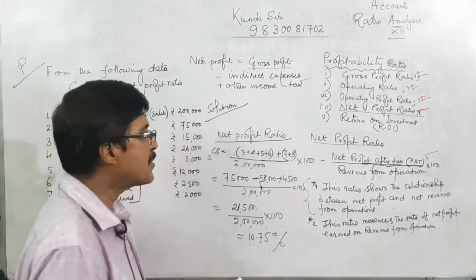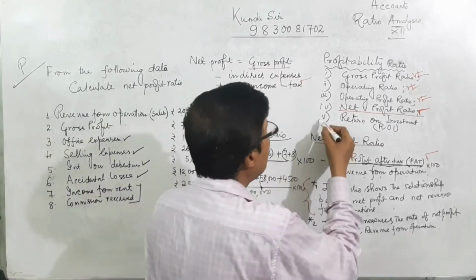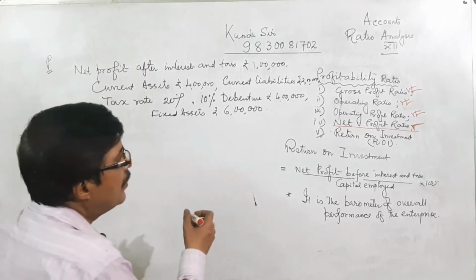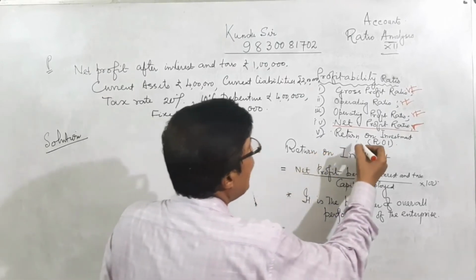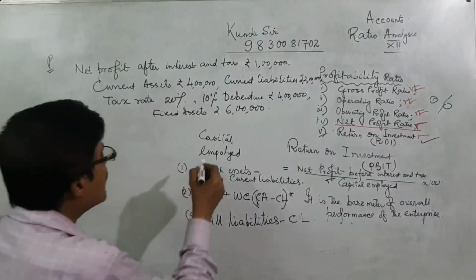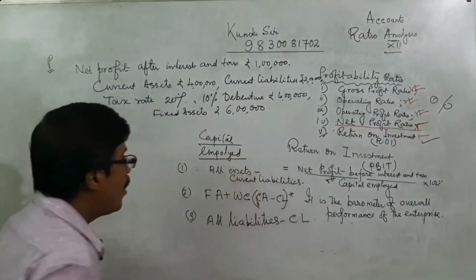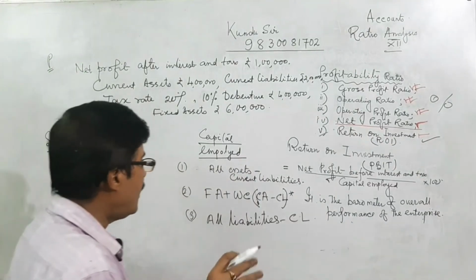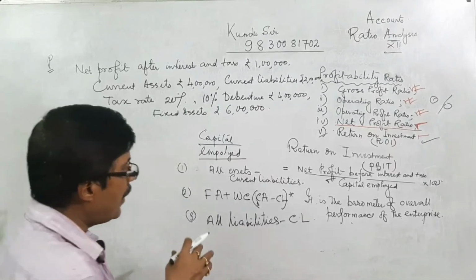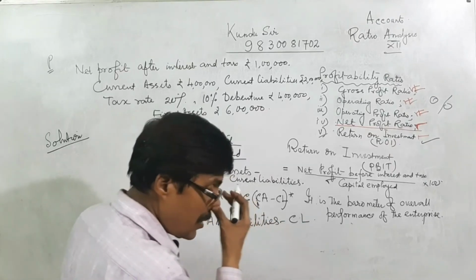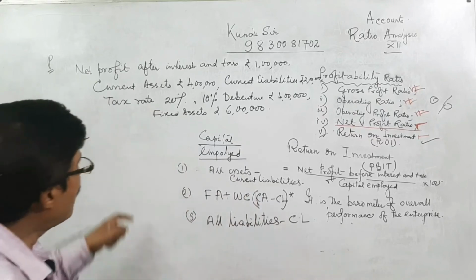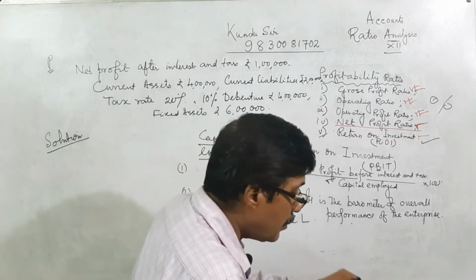The next topic is return on investment. Now I am going to start return on investment. For calculation, capital employed equals all assets minus current liabilities, or fixed assets plus working capital, or all liabilities minus current liabilities. One problem is mentioned here. Now I am doing this problem.